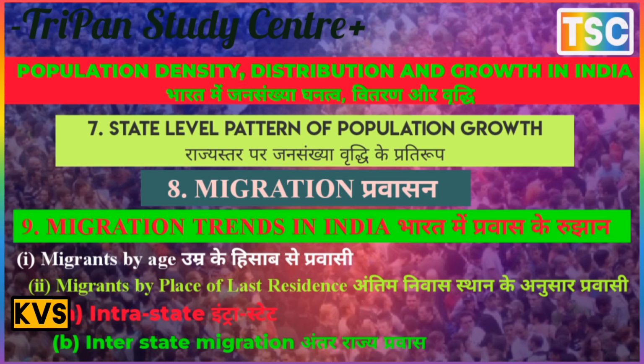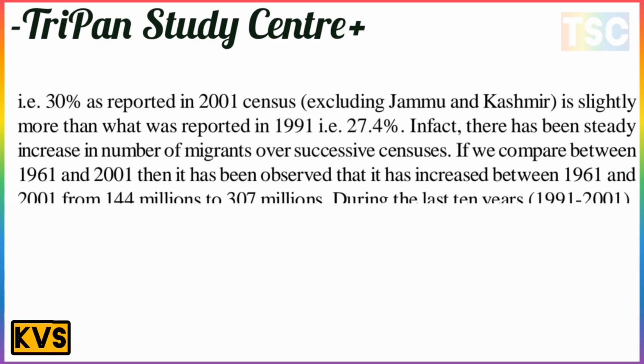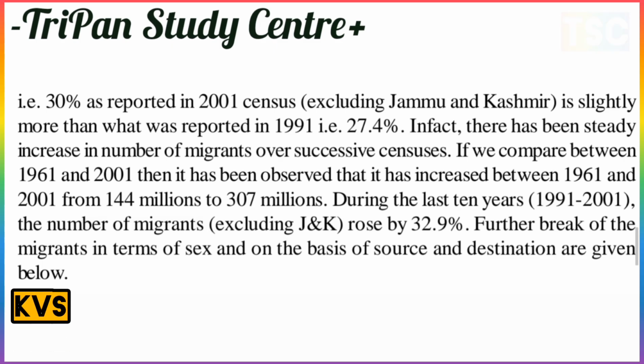Out of 1.02 billion people in the country, 307 million, that is 30%, were reported as migrants by place of birth. Migrants by place of birth are those who were enumerated in a village or town at the time of census other than their place of birth. This proportion, 30%, was reported in 2001.